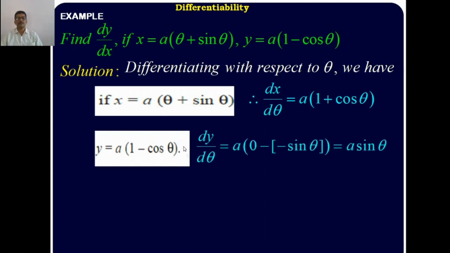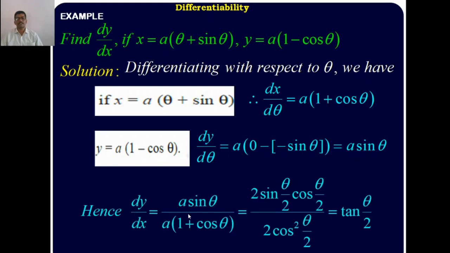Therefore, the derivative of y with respect to theta, a here is constant, derivative of the difference is difference of the derivatives. Derivative of 1, a constant, with respect to theta is 0, minus outside, derivative of cos theta with respect to theta is minus sin theta. Minus into minus is plus, sin theta, into a times sin theta. Therefore, dy upon dx is equal to dy upon d theta divided by dx upon d theta. Its value is a into sin theta divided by a into 1 plus cos theta. Here a cancels. This is the answer.